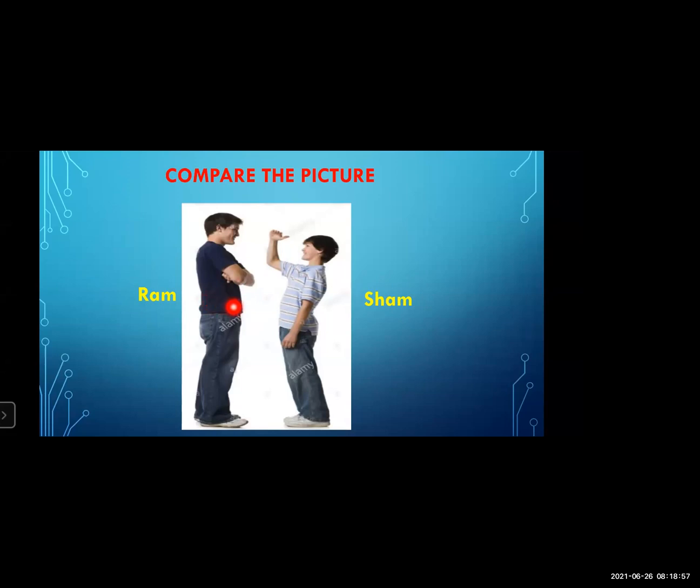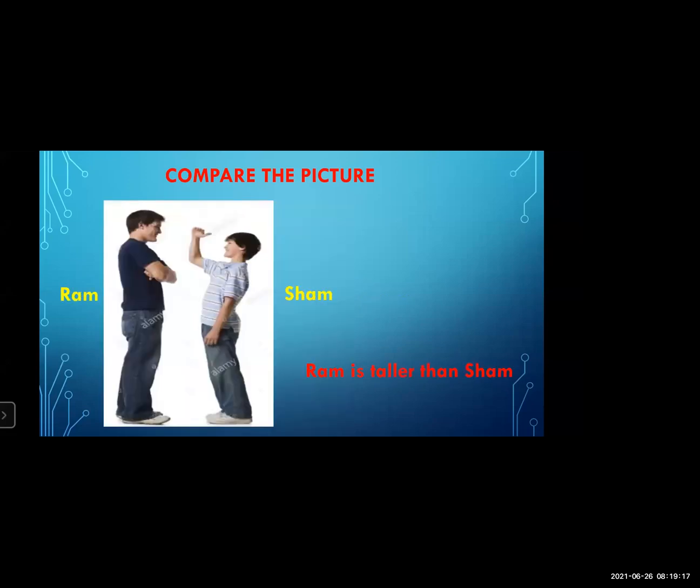Sham is shorter than Ram. Yes, Sham is shorter than Ram. Otherwise, we can say that Ram is taller than Sham. Yes, in this way, in this picture also, we can compare Ram with Sham.